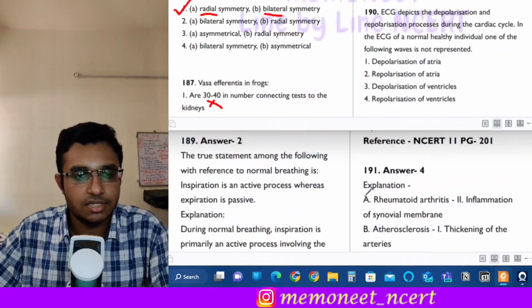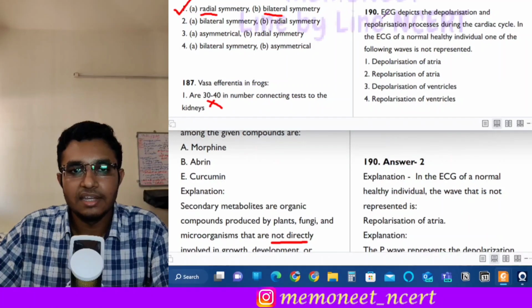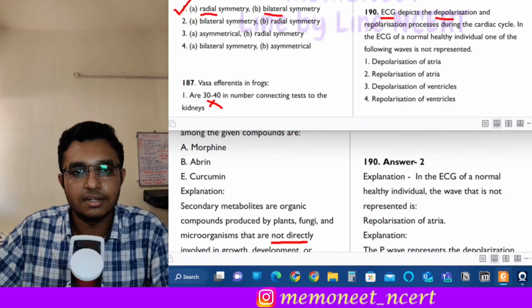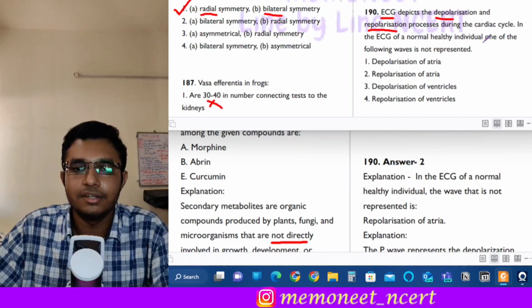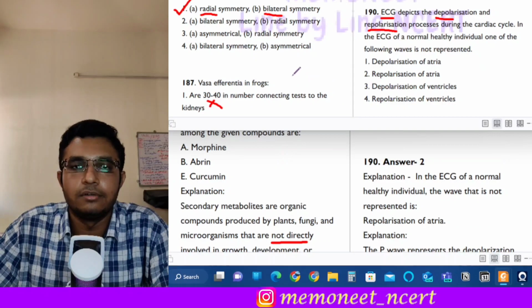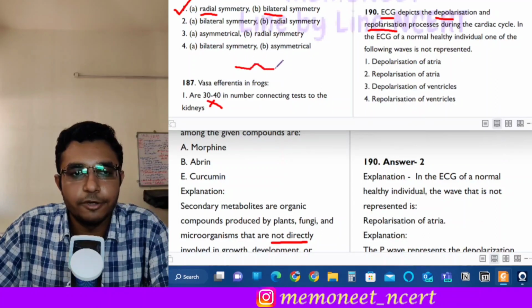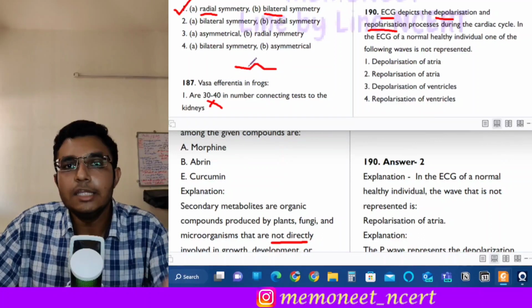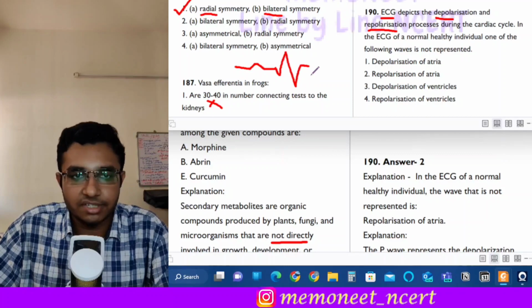The next is question number 190, and it states that ECG depicts depolarization and repolarization processes during a cardiac cycle. In the ECG of a normal healthy individual, one of the following waves is not represented, and which of these is that wave? So see, there are 4 waves which we have learnt, okay, for ECG. First is the P wave, and that P wave represents the depolarization of atria. Okay, next is the QRS complex, which represents the depolarization of ventricles.